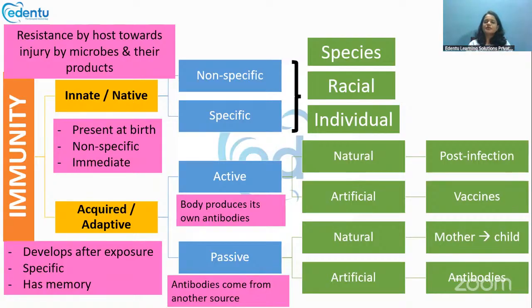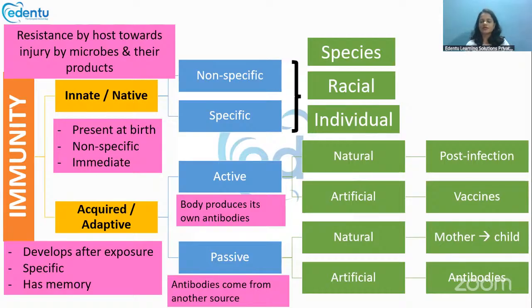Then we have the acquired or adaptive immunity, which usually develops after exposure. After exposure, the body will keep a memory of the antigen that has attacked it. Now, when the same antigen attacks us, a secondary response is given by the body, and the secondary response will be stronger than the primary response.